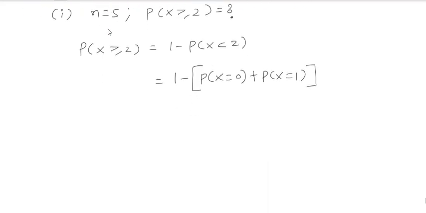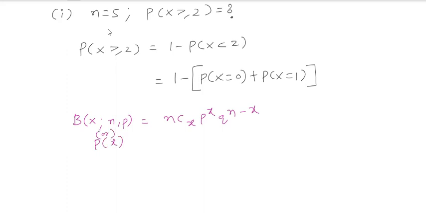Let me take the simple thing. What do you know that the binomial distribution X of n comma p is nothing but nCx p power x q power n minus x? This is what I used to take as the probability of x. Am I right or not?